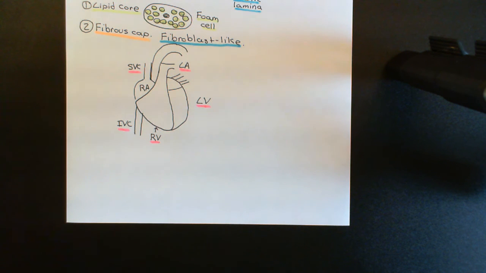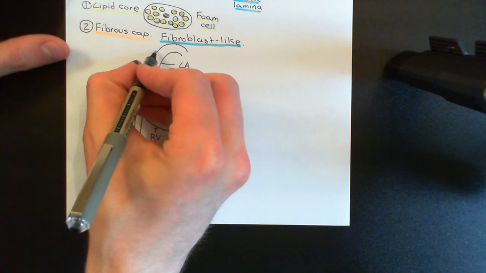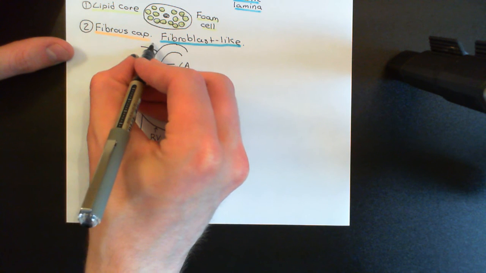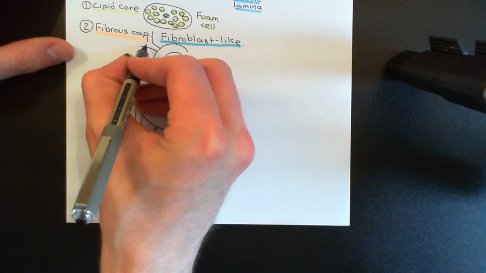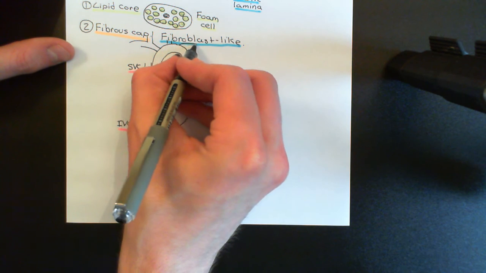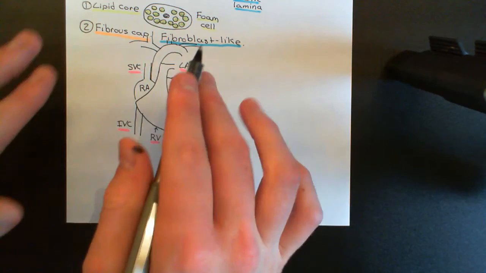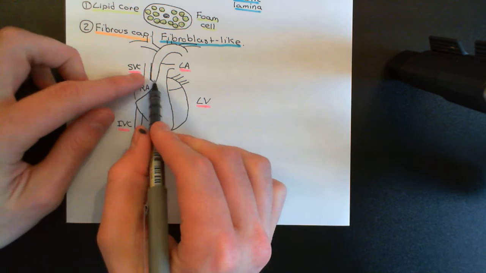So you have two main coronary arteries, the right coronary artery and the left coronary artery, and these come straight off the aorta, so they are the first branches of the aorta. Often we think of the first branches of the aorta as coming off the aortic arch here: the brachiocephalic artery, which splits into the right common carotid artery and the right subclavian artery, then the left common carotid artery and the left subclavian artery. But in fact, the first branches that come off the aorta are the coronary arteries, and they come off right down here.